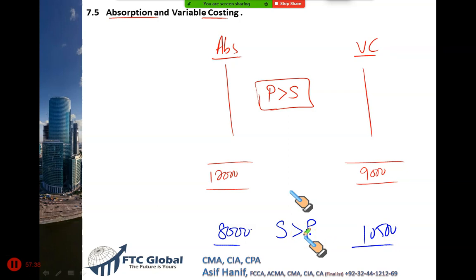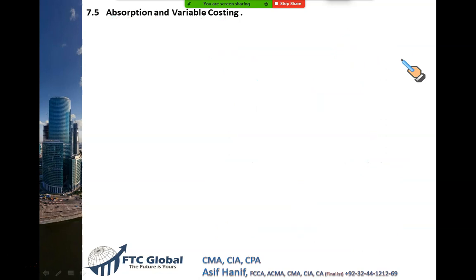You must remember. Now, if I want to establish an equation that shows how these profits can be linked, I'm going to write up an equation which will be very helpful to you to solve many questions involving absorption and variable costing. Please note down this formula. Okay, here we go.